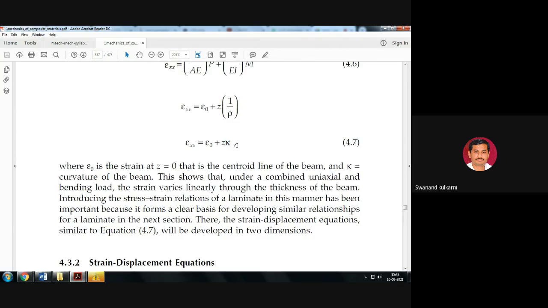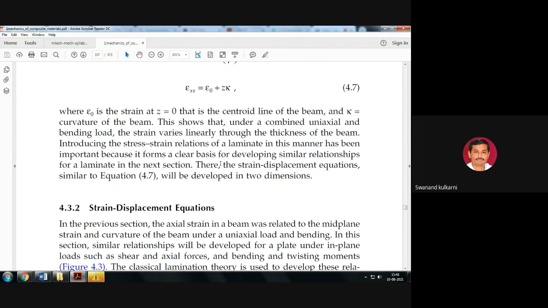So epsilon 0 plus z into k here. Epsilon 0 is the strain at z equal to 0, the centroidal line of the beam, and k is the curvature of this beam.